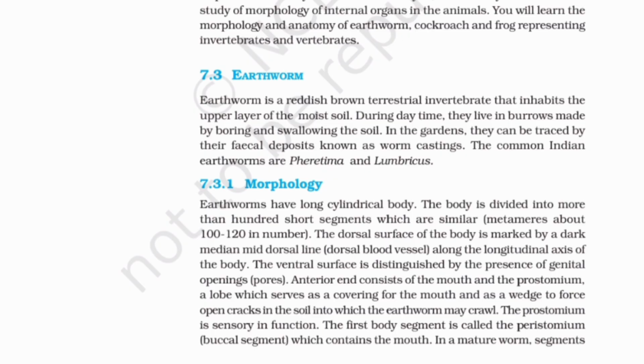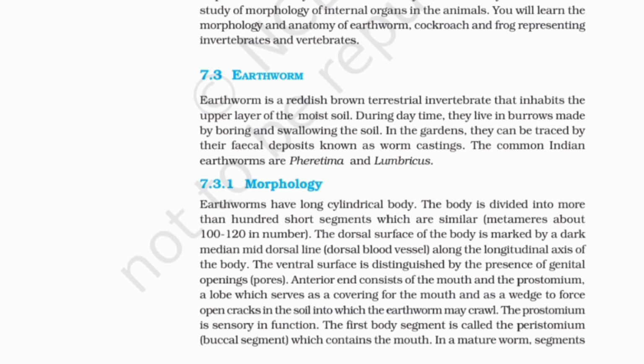7.3.1 Morphology. Earthworms have a long cylindrical body. The body is divided into short segments which are similar metameres, about 100 to 120 in number. The dorsal surface of the body is marked by a dark median mid-dorsal line, the dorsal blood vessel, along the longitudinal axis of the body. The ventral surface is distinguished by the presence of genital openings, pores.